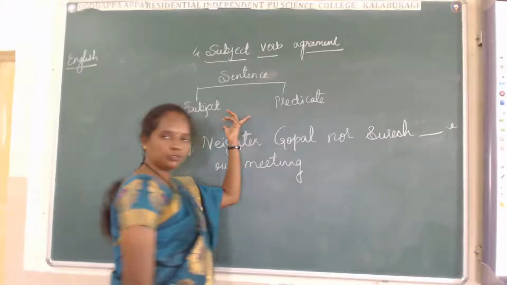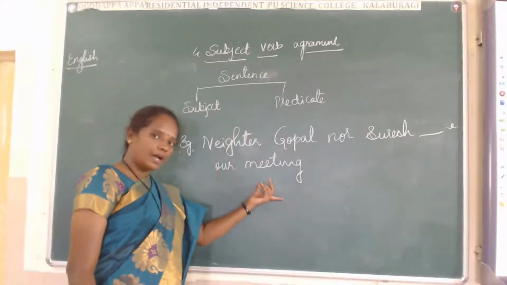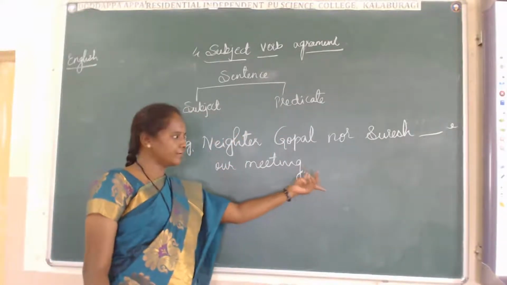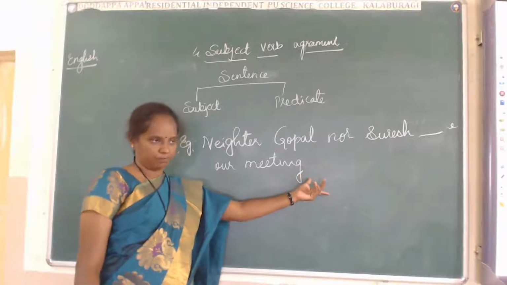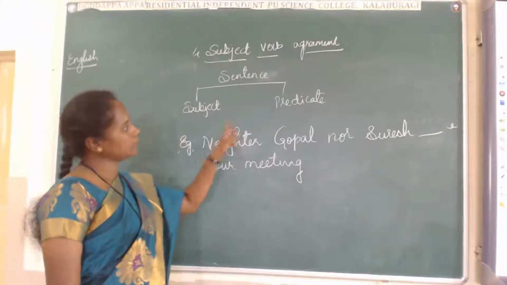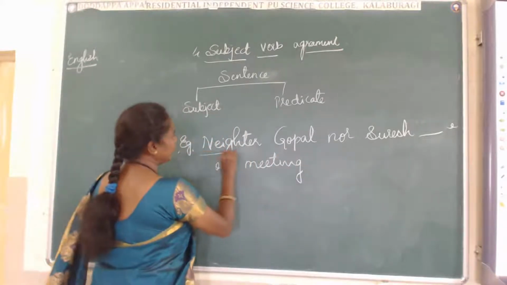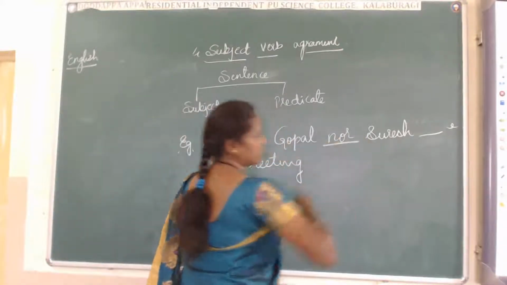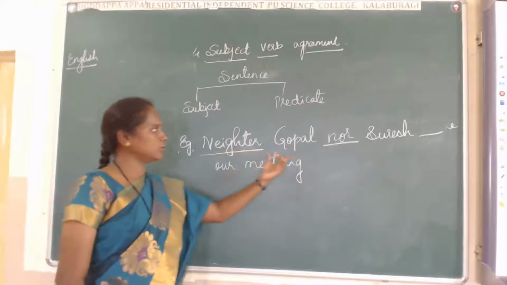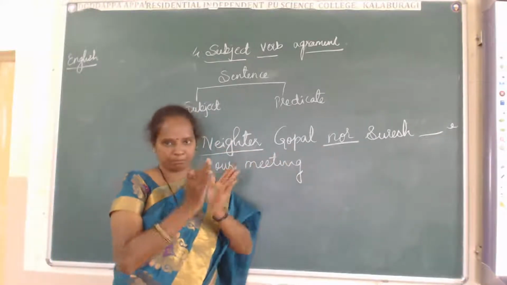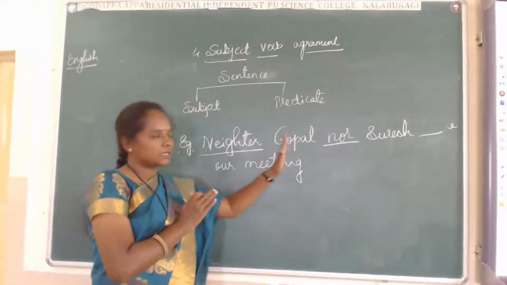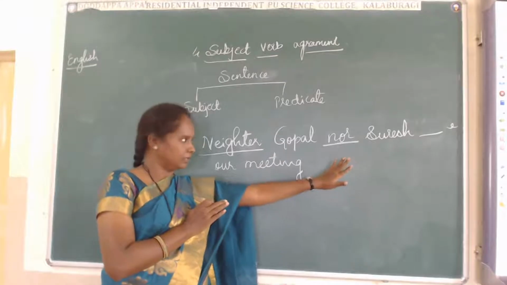In the beginning, I told you Ravi and Radha became plural and we used the plural verb. But here, neither Gopal nor Suresh. If we are using neither nor, Gopal and Suresh become one. They are not separate here.